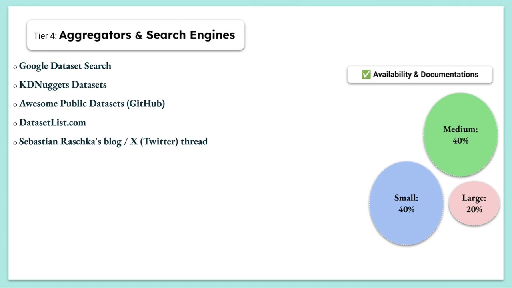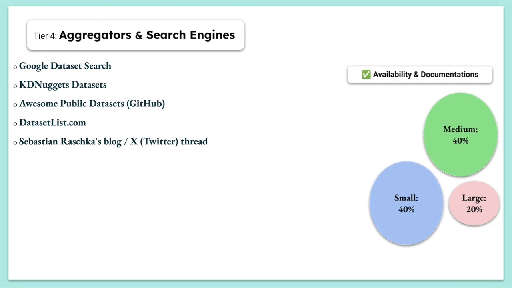Then we have aggregators and search engines. These websites help you to find datasets in other sources, in other locations, okay? Such as Google Dataset Search. You can type in something like sport or football, or a sport dataset related to London, for example. And that will transfer you to a bunch of websites where you can find this dataset, okay?